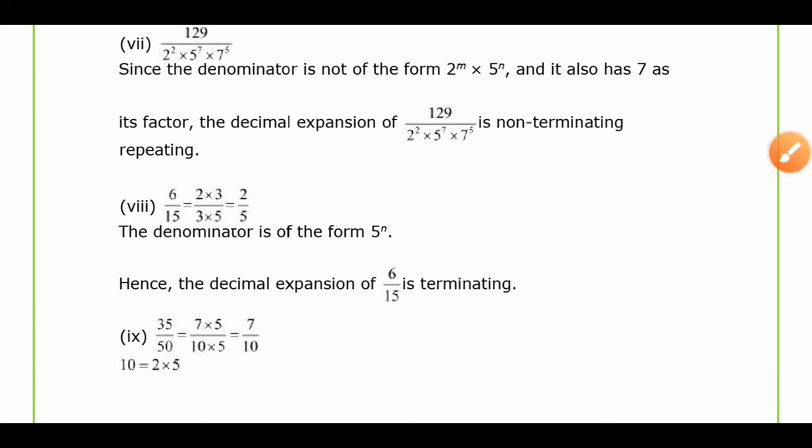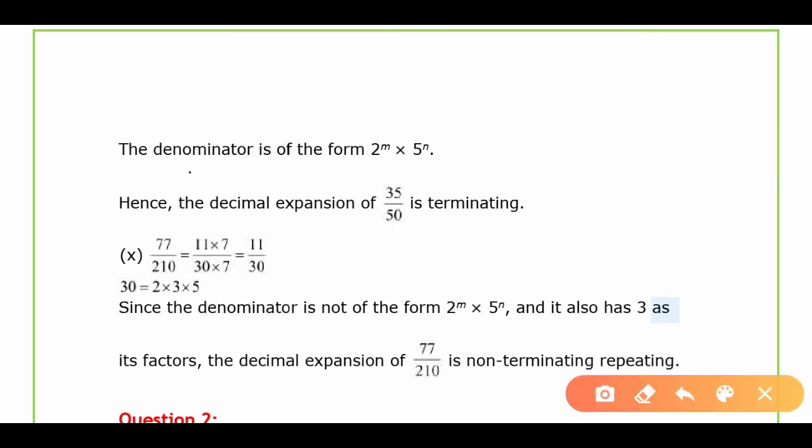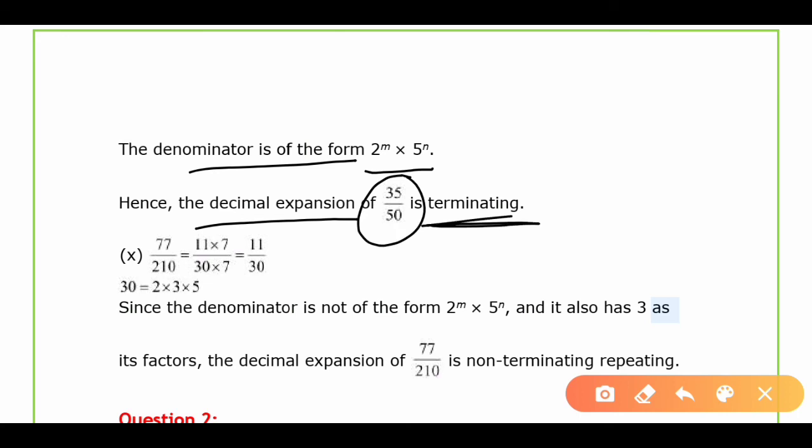The denominator is in the form of 2 raised to power m into 5 raised to power n. Hence, the decimal expansion of 35 upon 50 is terminating. And the last one is 77 upon 210.